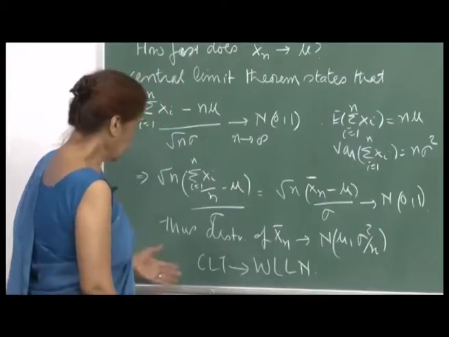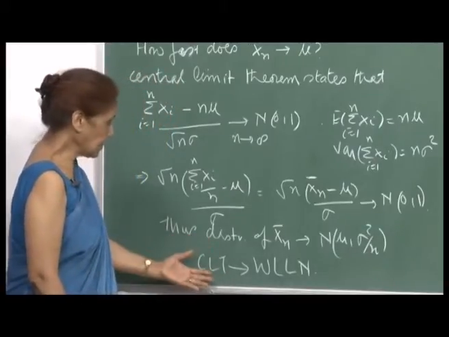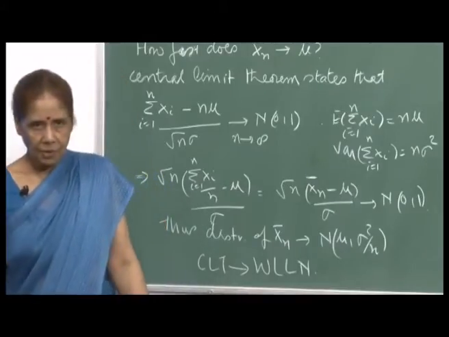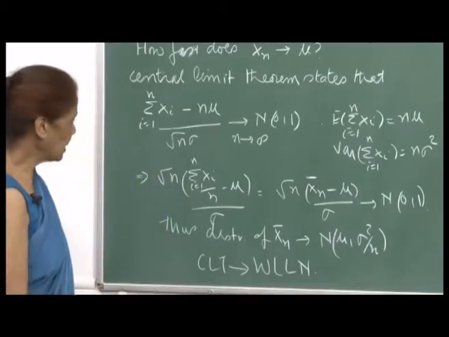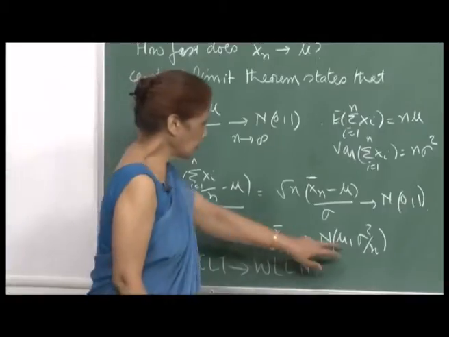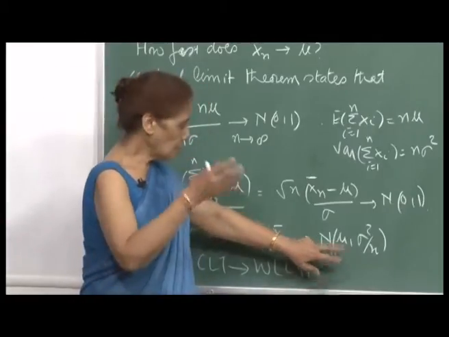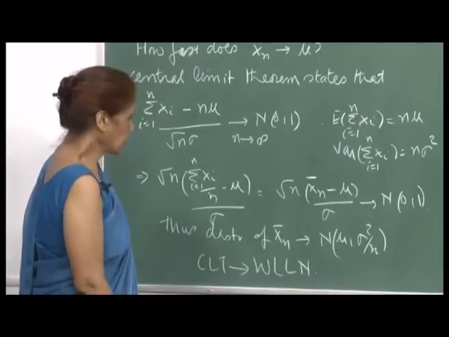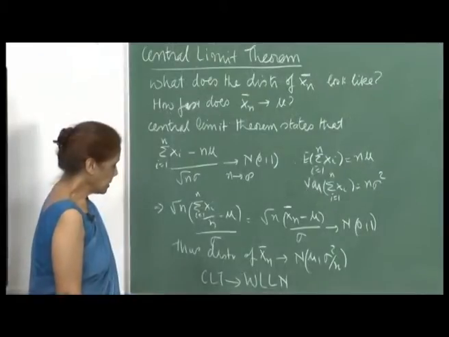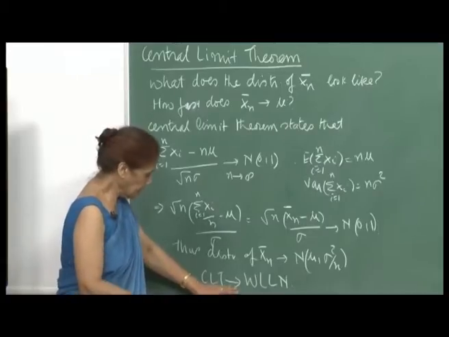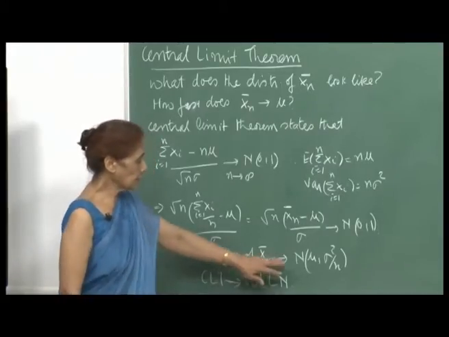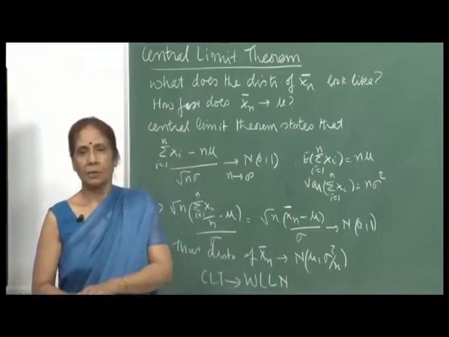And so, CLT, the central limit theorem implies the weak law of large numbers, because the weak law of large numbers only said that in probability x n bar will converge to mu. The probability of mod x n bar minus mu will converge to 0, but here it is saying that in distribution, x n bar will converge to standard normal.